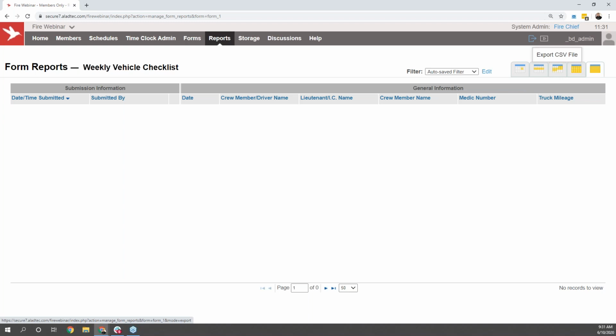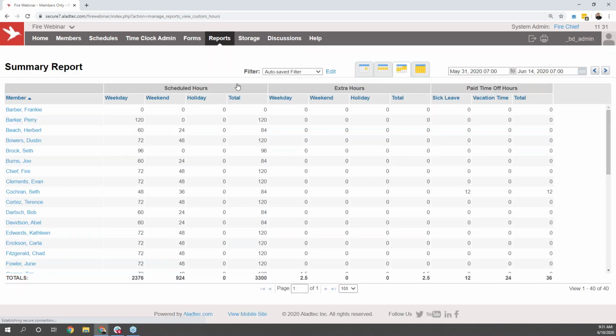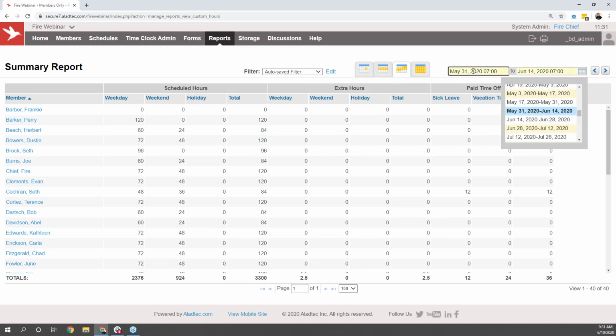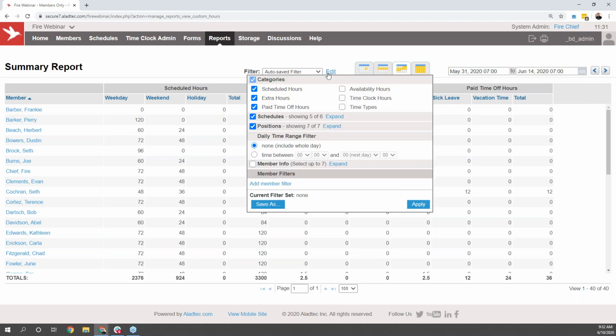We do have other reports available within our system that are going to relate to the hours that are showing up on your schedule. Some of those other favorite reports are going to be the scheduled time report and the summary report. The summary report is basically what it sounds like. It's going to give you a summary of hours. You can choose the time frame that you need to see the information for. In this case, we're looking specifically for a pay period, and you'll be able to see the information that you choose using this edit option at the top of the page.